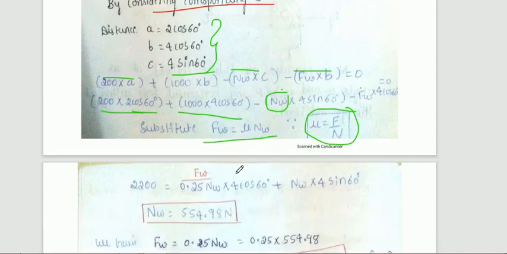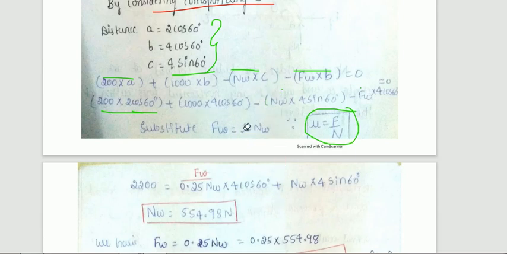The same thing you just substitute here, mu into Nw. Mu is nothing but what? Friction due to wall.